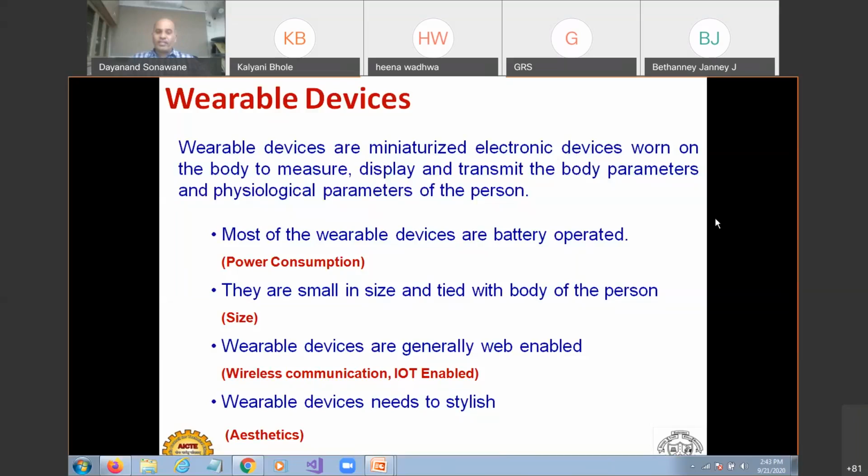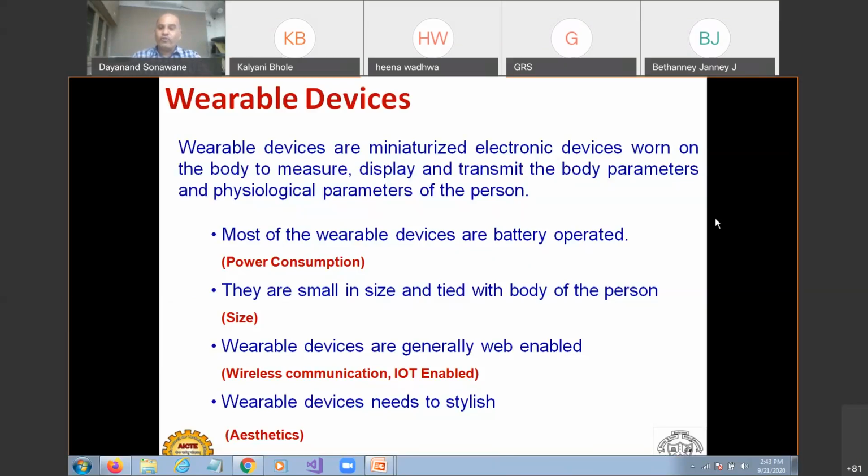Another most important factor is that wearable devices are generally web enabled. If your wearable device is not web enabled, then probably you can only see at a local site what my physiological parameter is. But generally, these are smart devices. They are used to transmit the information over the web, IoT enabled, so that it is available on your app on mobile phone. It is available to the concerned physicians, like that. So generally, I'm not saying 100%, but generally they are web enabled. So internet and IoT are playing a major role in these devices.